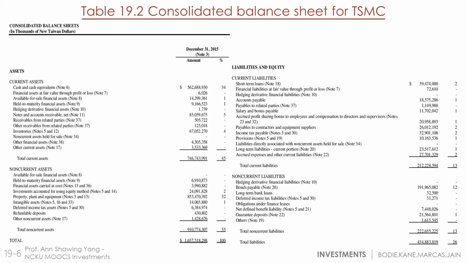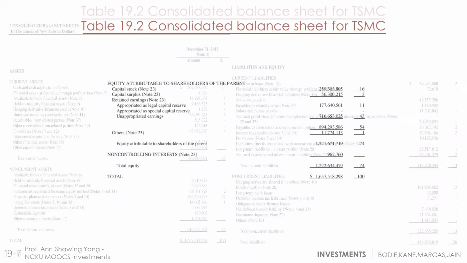Now, compared to 45% of the current asset and 55% of the non-current asset, the liability is actually well in hand. TSMC can afford to manage these liabilities from the asset position that they have.